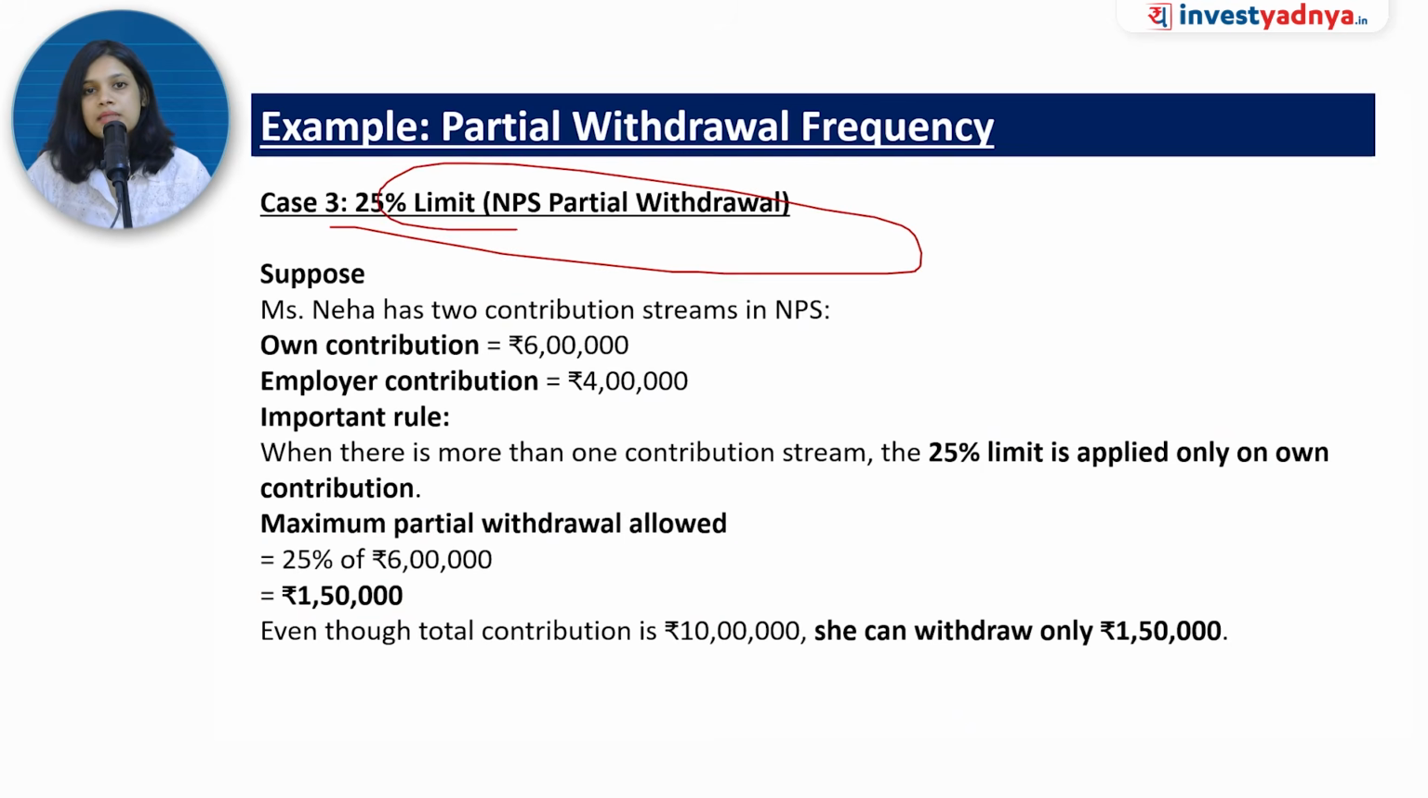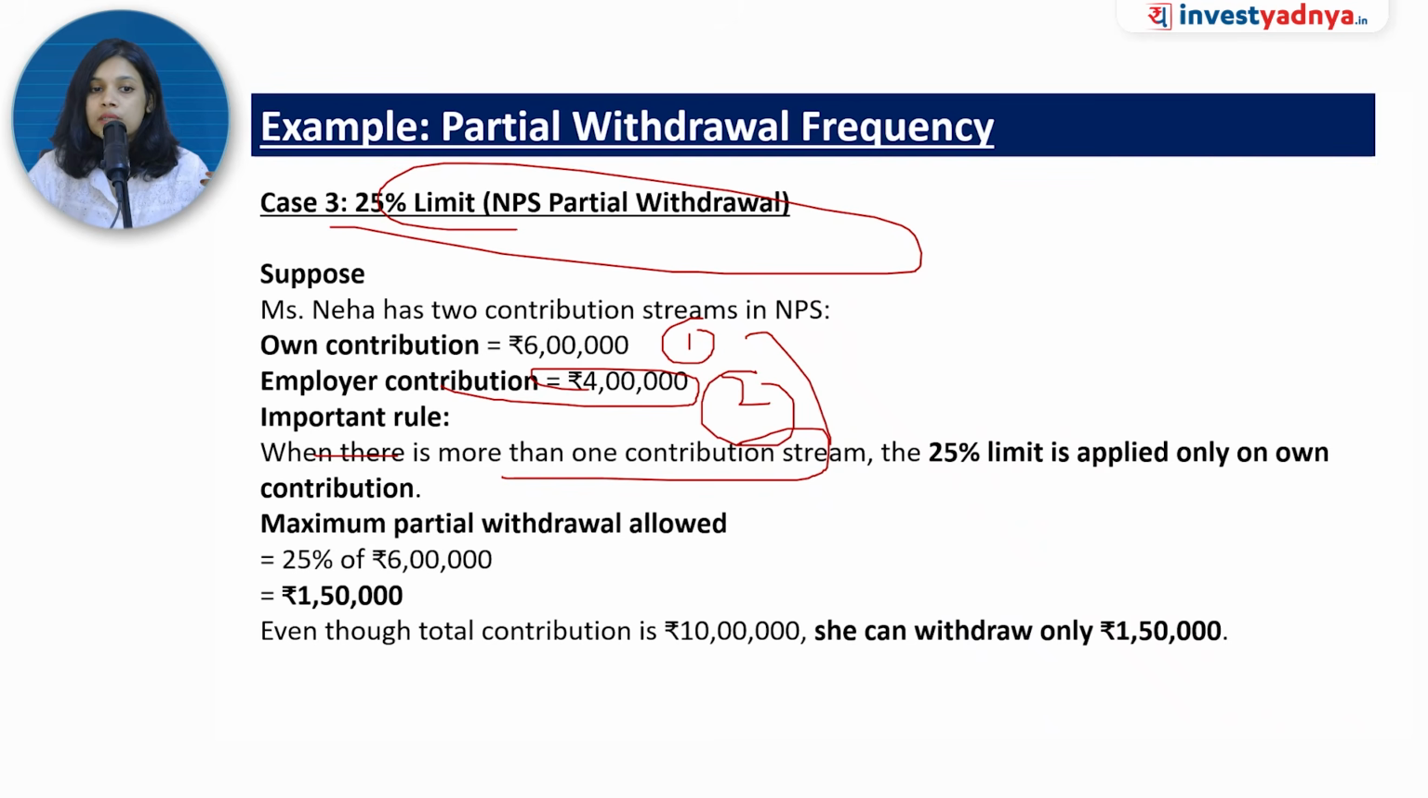Now we will understand this 25% limit in case 3. So Neha has 2 contribution streams in NPS. Her own contribution is 6 lakh. Employer's contribution is 4 lakh. So what is the important rule? More than one contribution stream. This is the first contribution stream, this is the second. So when there are 2 contribution streams, only own contribution will be considered.